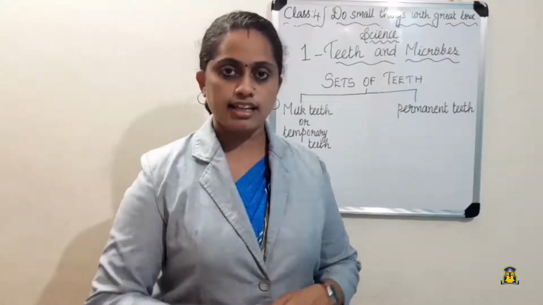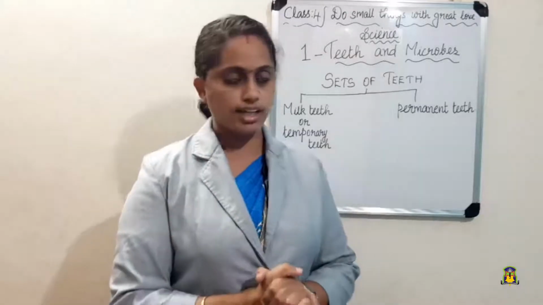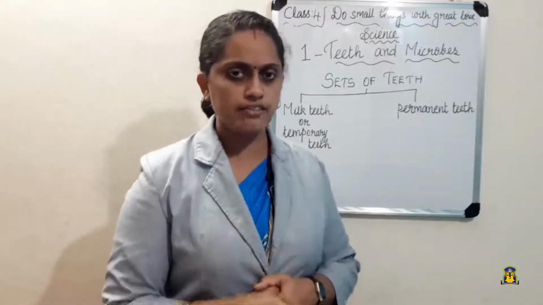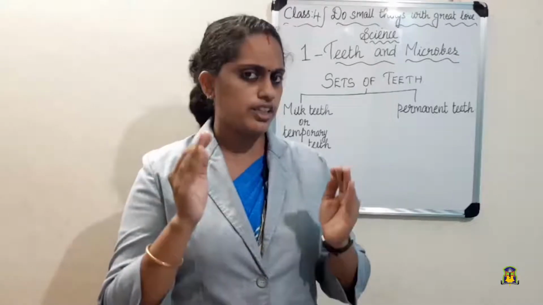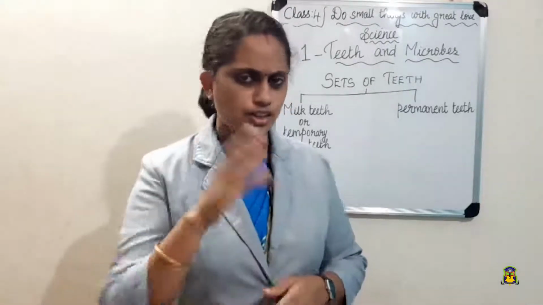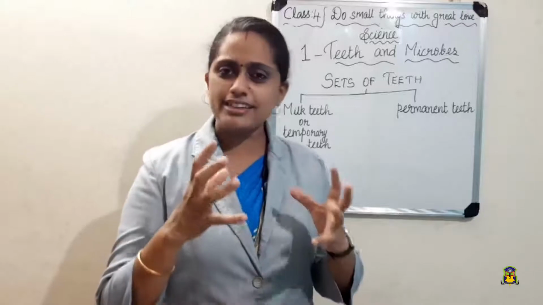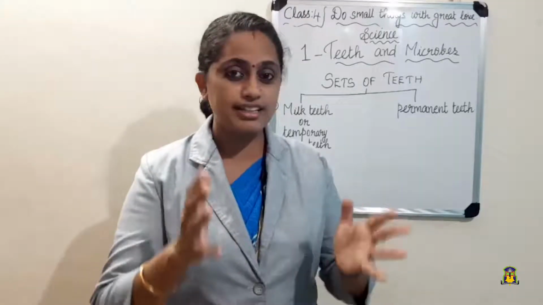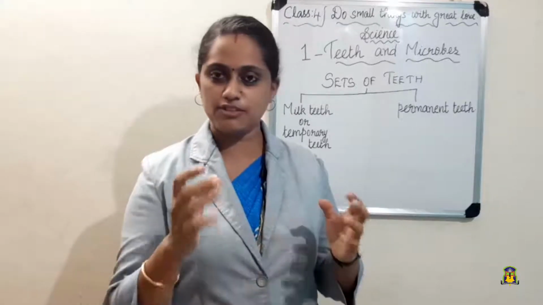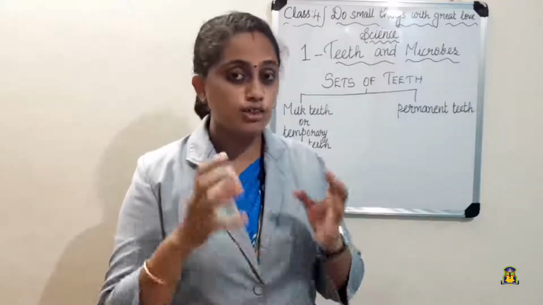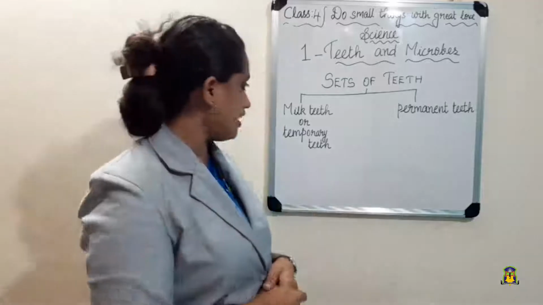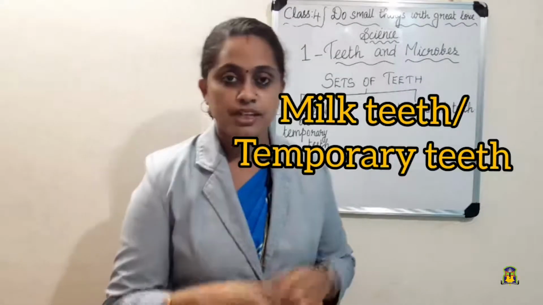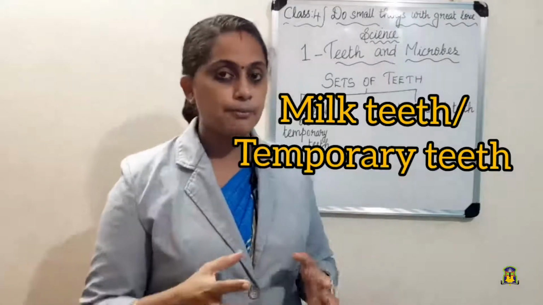Now let us see different sets of teeth. Normally we have two sets of teeth. When do we have these? When a child is born, does he or she have teeth? No, he or she does not have teeth. By the age of 3, a child will have nearly 20 teeth, isn't it? Those teeth are called milk teeth or temporary teeth.